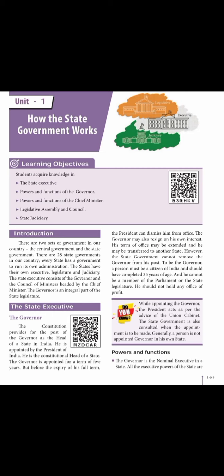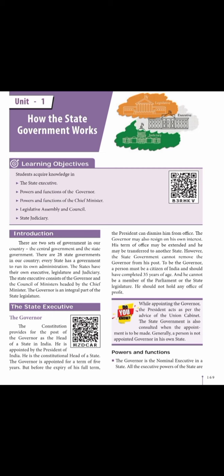Okay. There are two sets of government in our country. You know that, the central and the state government. There are 29 states in our country. Every state has a government to rule its own administration. The states have their own executive, legislative and judiciary. Here children, government is divided into three branches. What are they? Executive, legislature and judiciary.